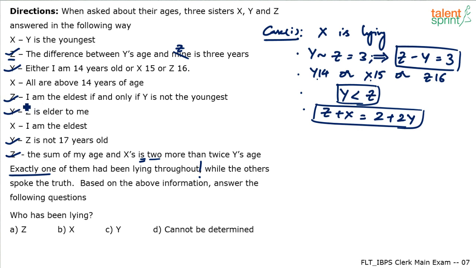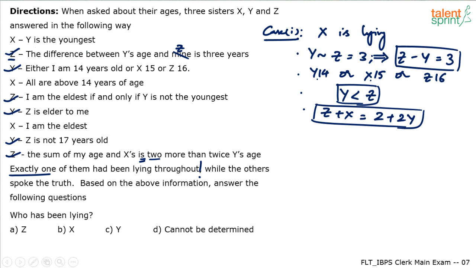Another point is Z says I am the eldest if and only if Y is not the youngest. Z will be the eldest if and only if Y is not the youngest. Now what we will do is try and club these two statements, so basically try to find out the ages and see if all the conditions are getting satisfied. And also remember, I am not saying that the statements given by X are not useful. The statements given by X are also useful, right? Statements of X have to be wrong. So based on the data that you get, you should find that Y should not be the youngest.